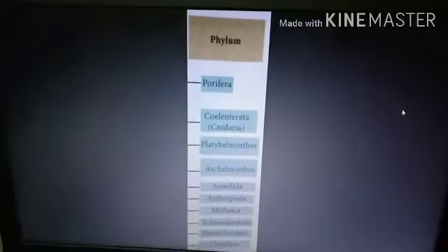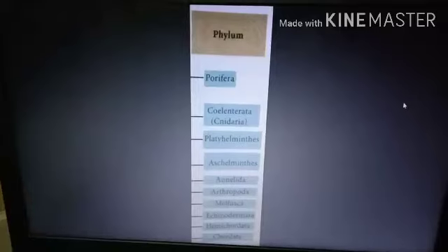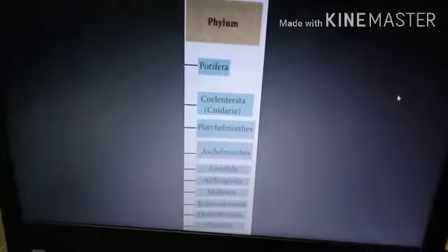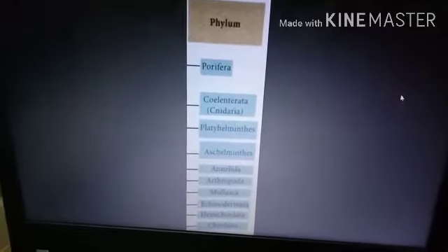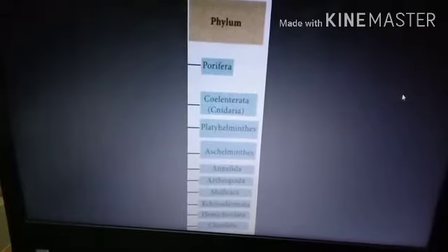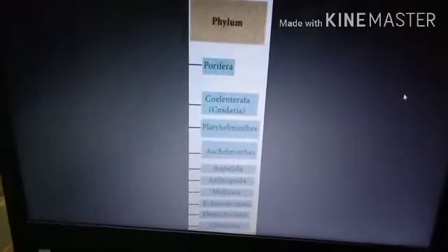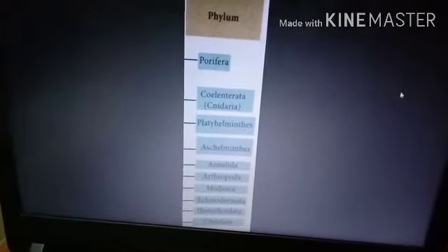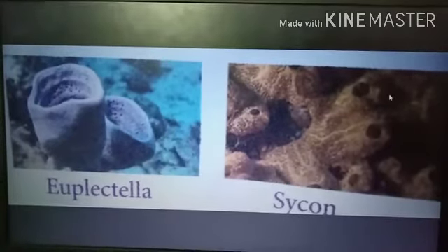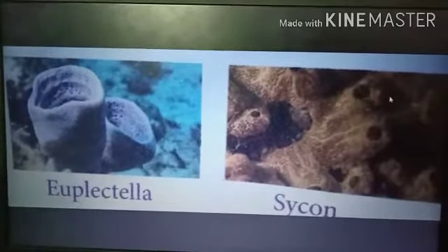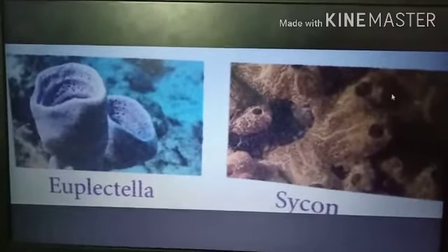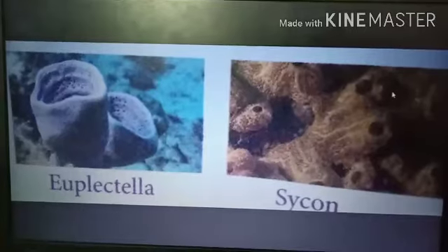The phyla of invertebrates include Porifera, Coelenterata, Platyhelminthes, Aschelminthes, Annelida, Arthropoda, Mollusca, Echinodermata, Hemichordata. First we will see the Porifera. Phylum Porifera, pore bearers. The body is covered with many pores, small openings, so it is called pore bearers.